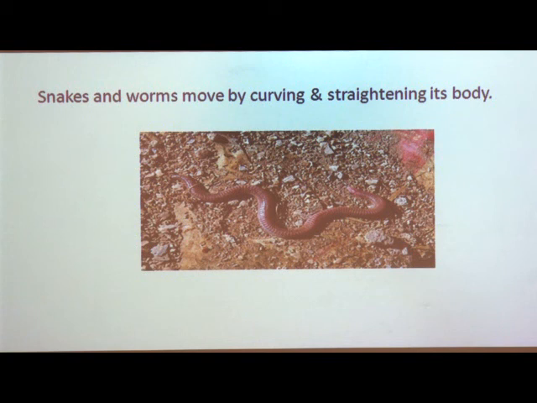Though they don't have legs, still they move around. How? A snake moves by curving and straightening its body from side to side. And if you see worms, a worm shortens and elongates its body repeatedly to move, like the snakes.